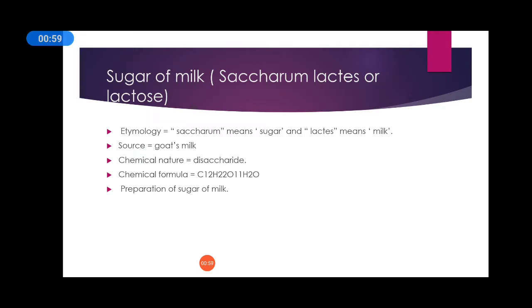First is sugar of milk. We can call it saccharum lactis and lactose also. Etymology: saccharum means sugar and lactose means milk. The source is goat's milk. Chemical nature: it is a disaccharide and its formula is C12H22O11·H2O.